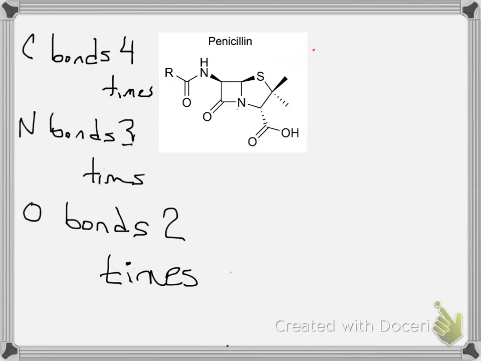One other thing I wanted to mention to you all is that you'll notice there are a couple of oddball things out here. One of those is this R group. When you see an R group, that's just a general organic group. In other words, something that contains carbons, or maybe not even carbons. It could be a chlorine group, things like that. R is just something that represents a whole bunch of other stuff. So what's typically done is you'll see something that says R equals blah, blah, blah, and I'll list off the various groups that R could be. So don't get too bent out of shape about that one.